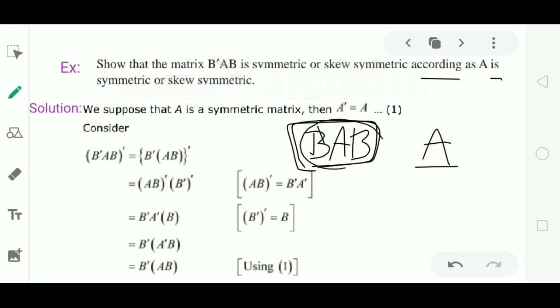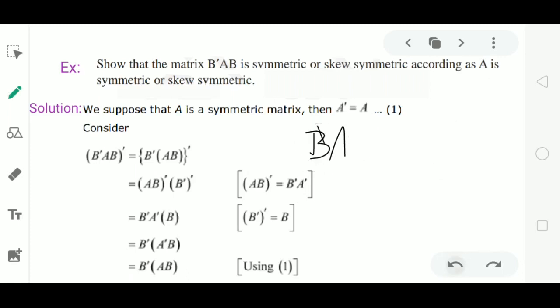The matrix B'AB is completely dependent on A for the condition of symmetric and skew symmetric here. We have to prove this. So to prove this result, first we consider for the first case A to be a symmetric matrix.